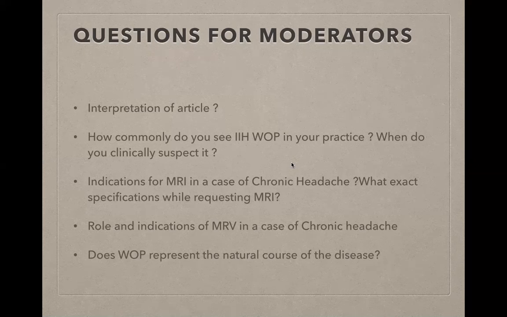Now, as the article says, I think one take home that we should take from this particular study is that there is no one feature on the MRI, or no one clinical feature, when the disease is so rare. IH without papilledema is extremely rare. So just looking at one empty sella or a partially empty sella, or a little bit of tortuosity of the optic nerve, going behind those features in isolation is very difficult. You can't come to a diagnosis based on just one or two features on MRI.